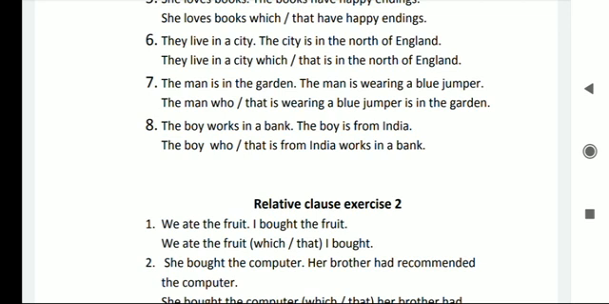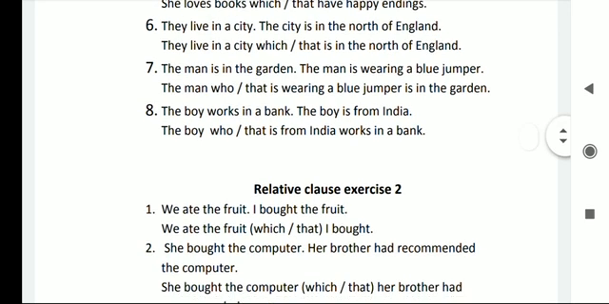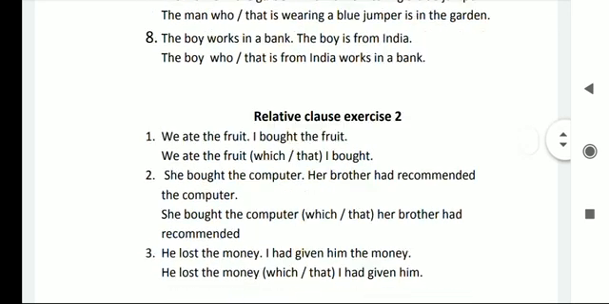The boy works in a bank. The boy is from India. We can write like this: The boy who is from India works in a bank. The boy that is from India works in a bank. Now exercise 2 based on the relative clauses.